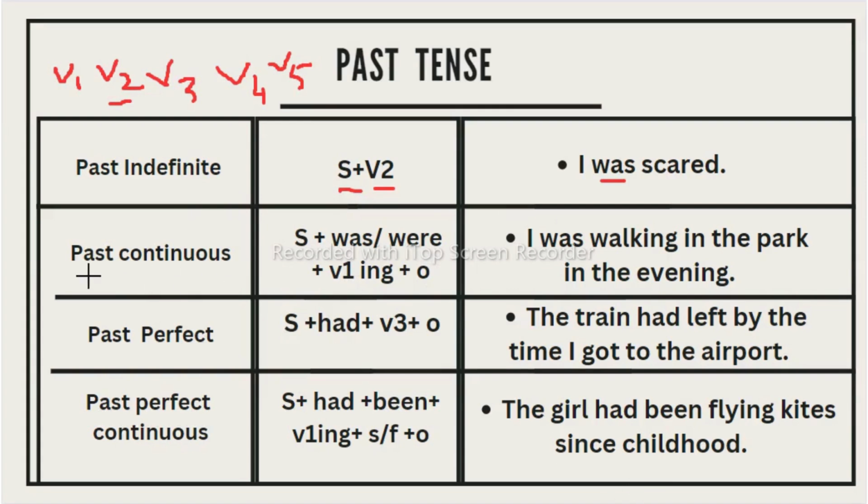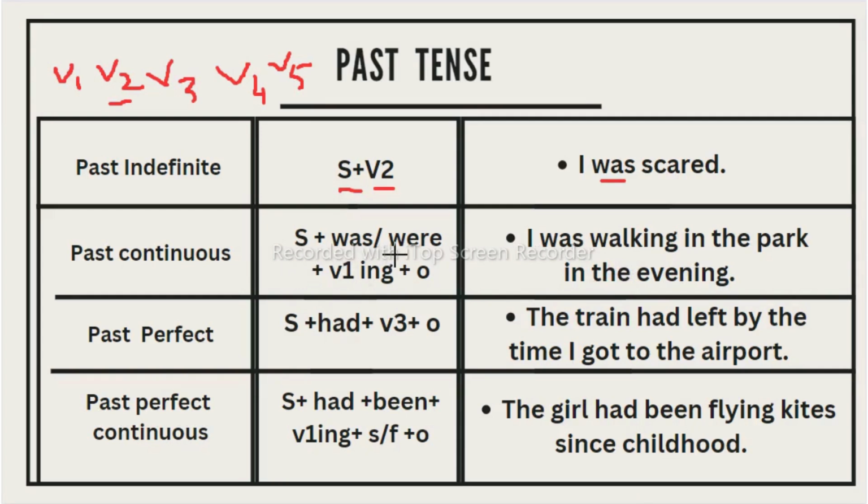Now past continuous, it is the same as the present continuous, which means the action which is happening in the present, that was in present continuous. But in the past continuous, this tense is used to describe an action that was ongoing in the past. In the present tense we were seeing that the action was ongoing in the present, but this is the action which was ongoing in the past. Like for example, you can see here, I was walking in the park in the evening, means that action was done in the past. So this is the structure of this one, subject plus was and were.